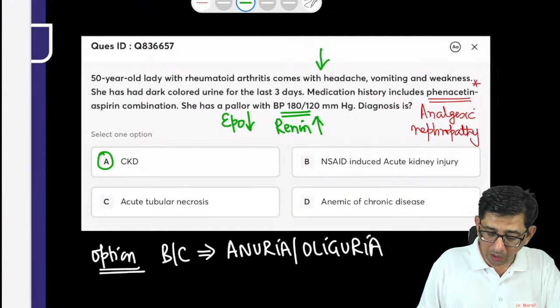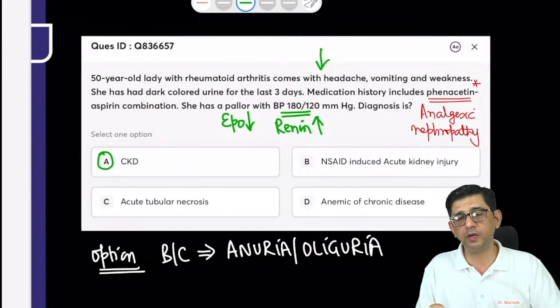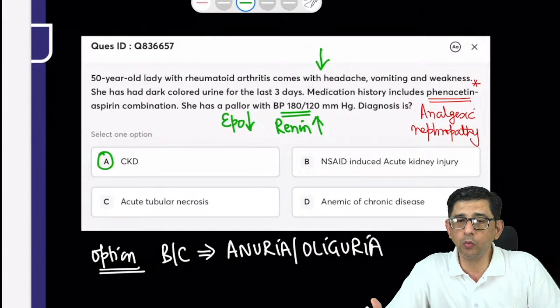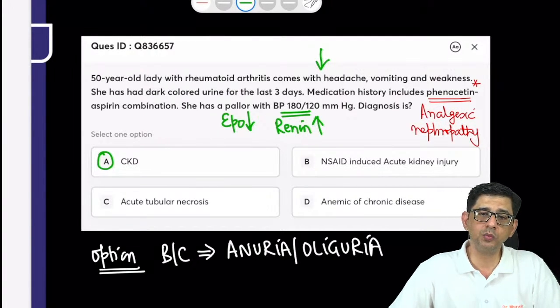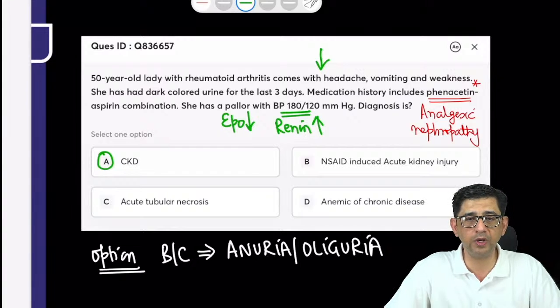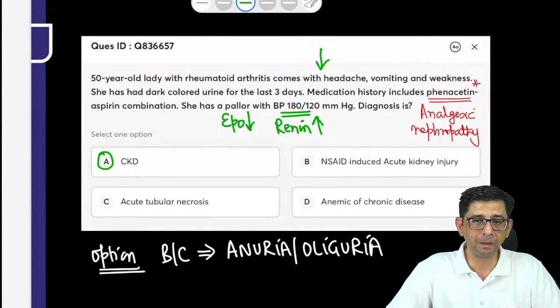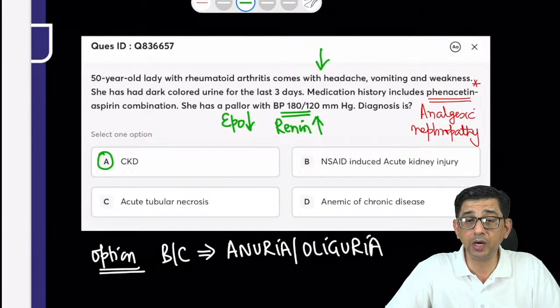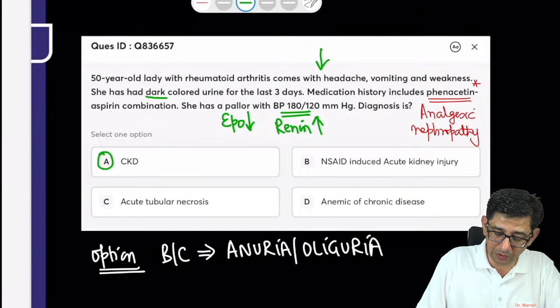And dark color urine, though, can be present in anybody. I mean, if a person is not drinking a sufficient amount of water, even then dark color urine can be present. If a person went out to Dubai on a holiday, the temperatures in Dubai in the open without air conditioning can be 47, 48 degrees Celsius, even higher. Or like in India, in the month of May and June, when the heat wave comes, then temperature can go so high that a person can develop dark color urine. So dark color urine is not a feature of renal failure.